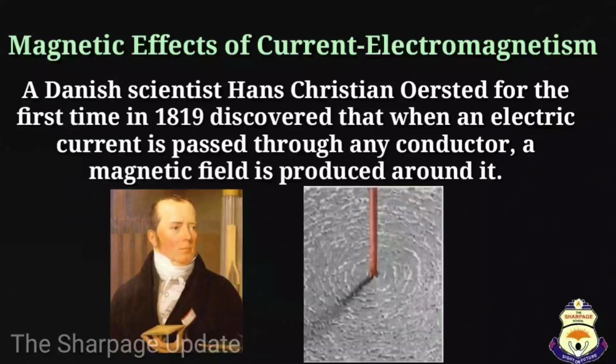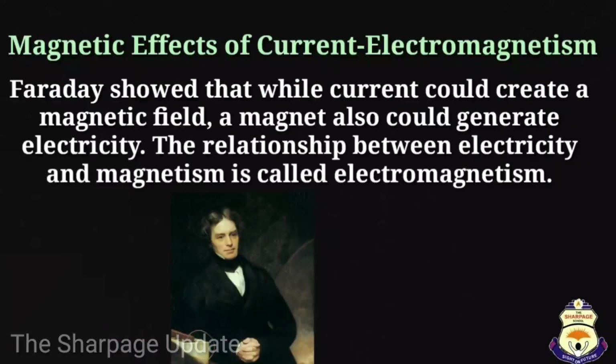Students, a Danish scientist Hans Christian Ørsted for the first time in 1819 discovered that when an electric current is passed through any conductor, a magnetic field is produced around it. And Faraday showed that while current could create a magnetic field, a magnet also could generate electricity.